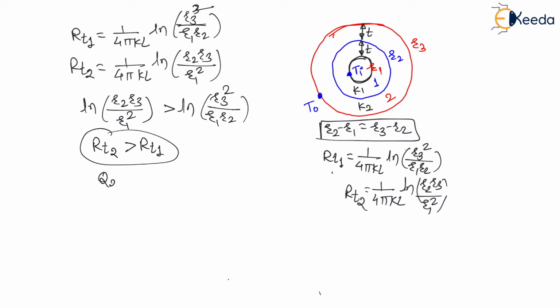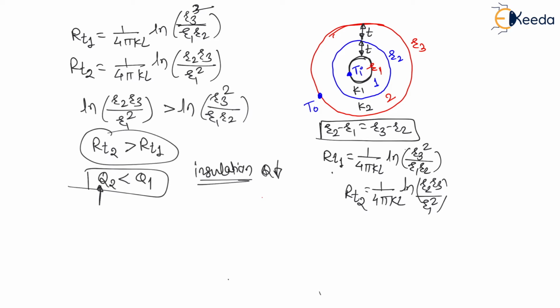Therefore, the heat transfer in the second case will be less than the heat transfer in the first case. And here our purpose is insulation. Our purpose is insulation, means our target is to decrease the heat transfer rate. So my dear students, in the second case, the heat transfer rate is less than the first case. Therefore, the material with lower thermal conductivity should be used as the inside layer, and the one with higher thermal conductivity should be used as the outside layer. That is, option B will be the correct choice.